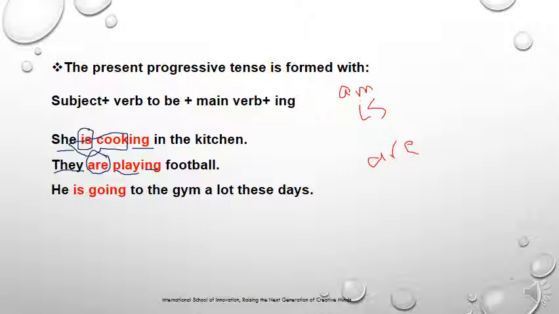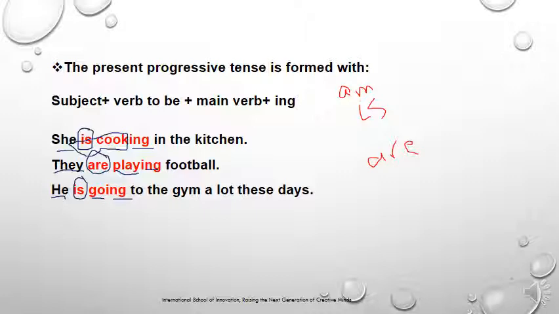Let's look at the last example. He is going to the gym. He is also a singular pronoun. Is is the helping verb, go is the main verb, and ing is added to the main verb. So let's repeat.